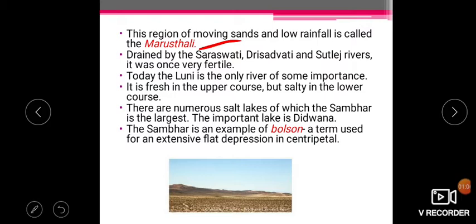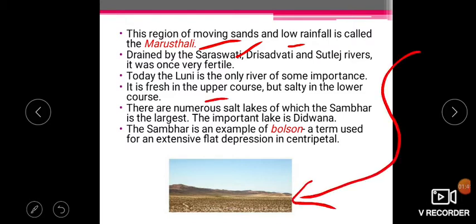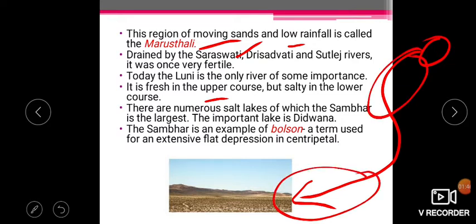There are some rivers also. Earlier, not right now, this area was drained by the Saraswati, Drishadvati rivers and Satluj river also. Once upon a time that area was fertile, but now those rivers are not flowing there, so there are many sand dunes. Now small rivers are there, and the main river in the desert area in India is the Luni river. Luni is a small river, and its origin is here. The upper course contains fresh water, but the lower course has salt water.